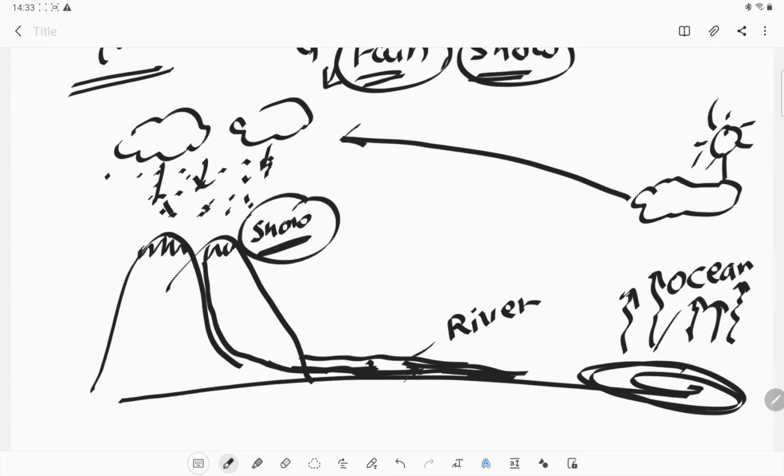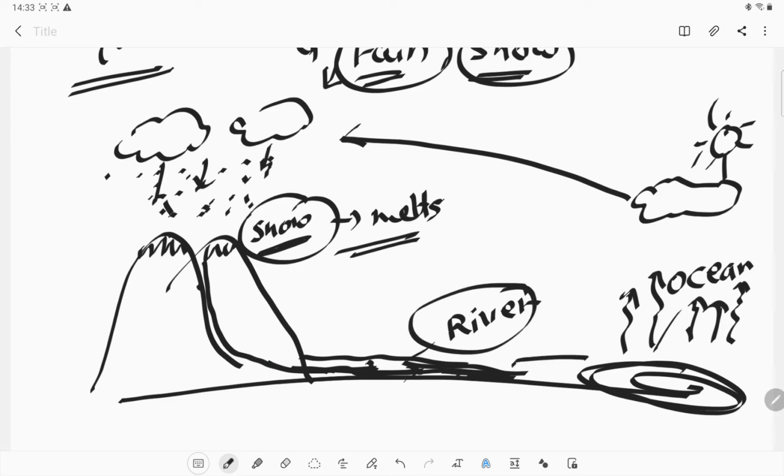The snow will melt and convert into water, and that water will mix with the river water, and this river water again combines with the oceans, or falls into the sea or ocean. Okay, so this is how the cycle keeps on moving. So here this process starts, and again it moves to the same process again. So this is the water cycle.